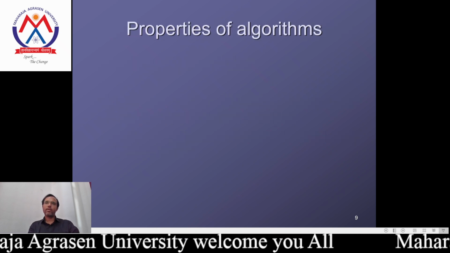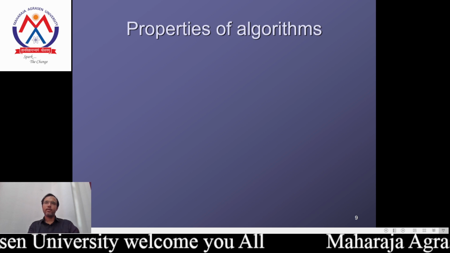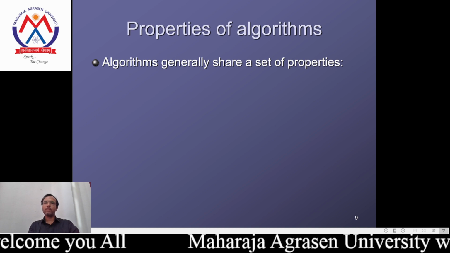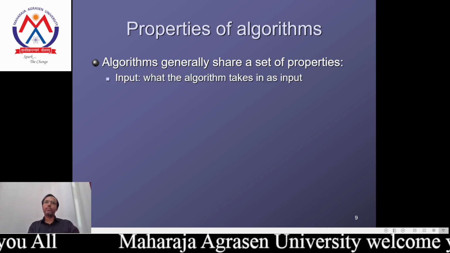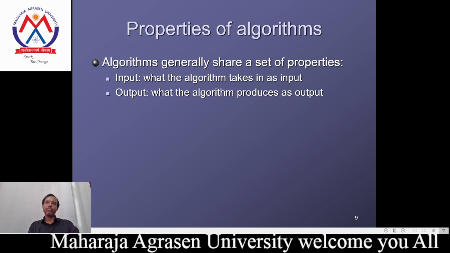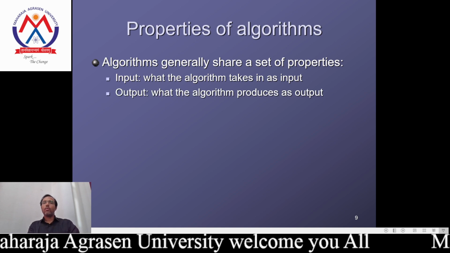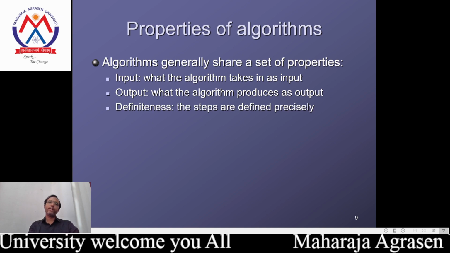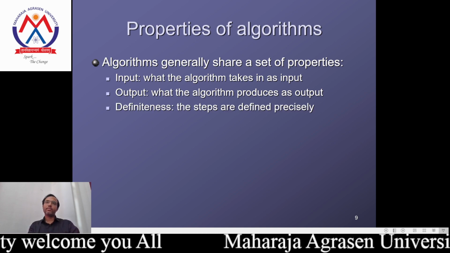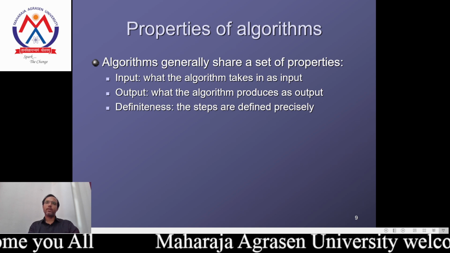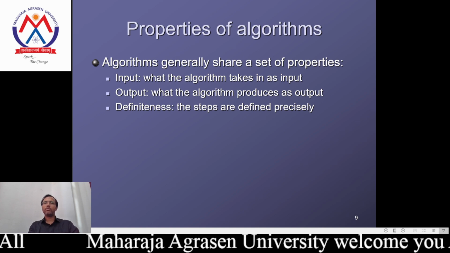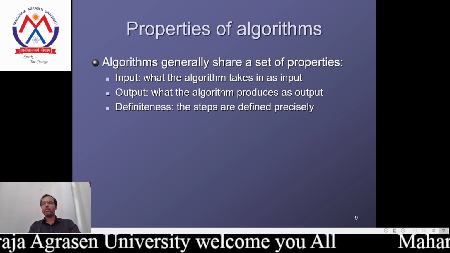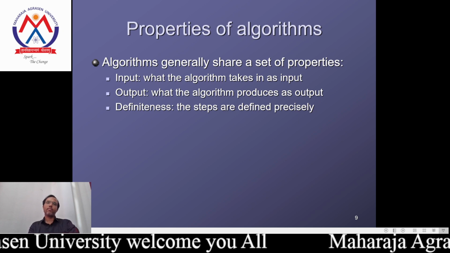What are the various properties we are considering for the algorithm? Algorithms generally share a set of properties. The first is the input, what the algorithm takes in as input. Second, the output, whatever the algorithm produces as output. And the third one, definiteness: the steps are defined precisely. Why? Because if the terms we use in the different steps are not clear and cannot be defined precisely, errors will be generated accordingly.